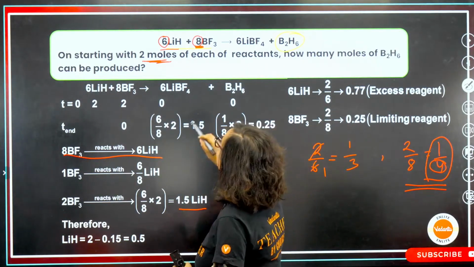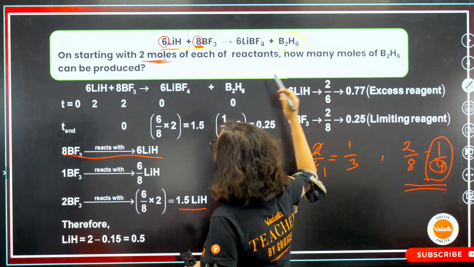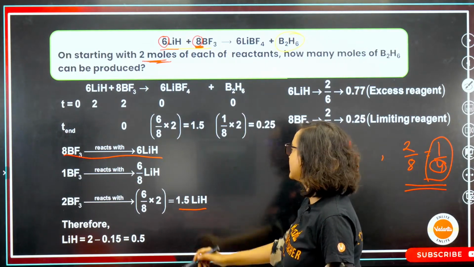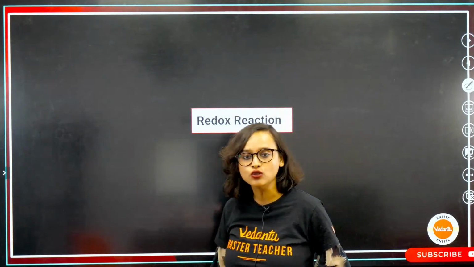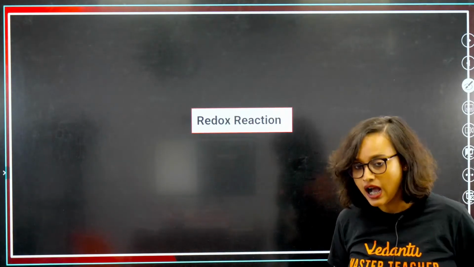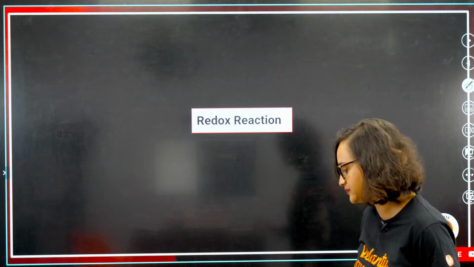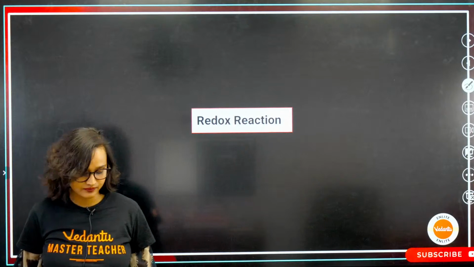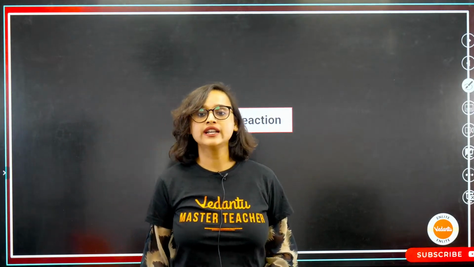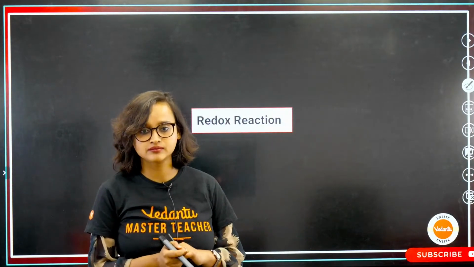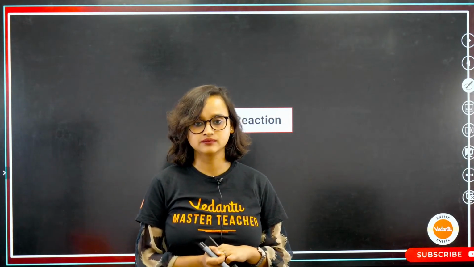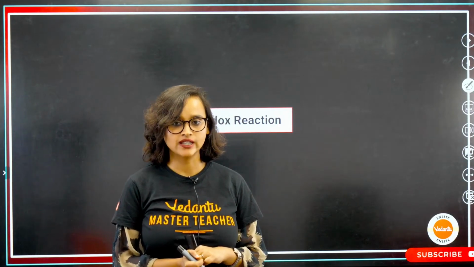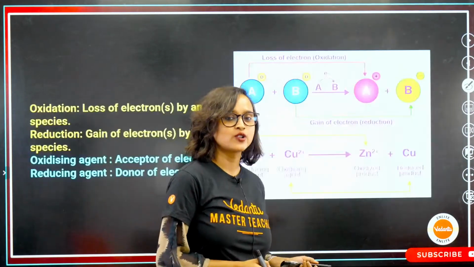That means I want to find out how many moles of B2H6 can be produced. So 2 minus 1.5 will give me the answer, right? Got it, guys? Now is this clear? Shall we go to the next topic, the next chapter? Yes or no? Okay, so redox reactions.